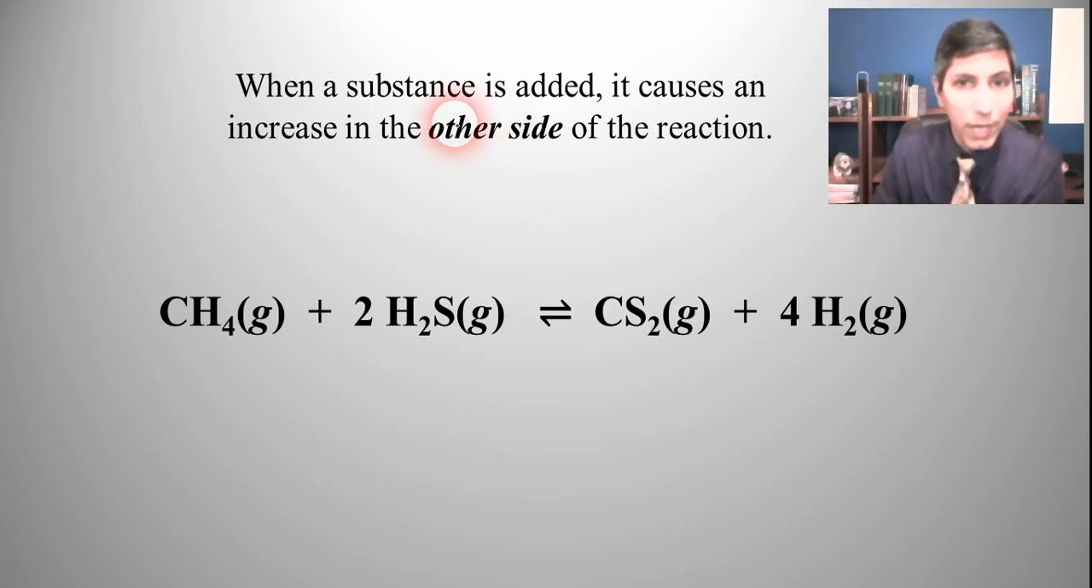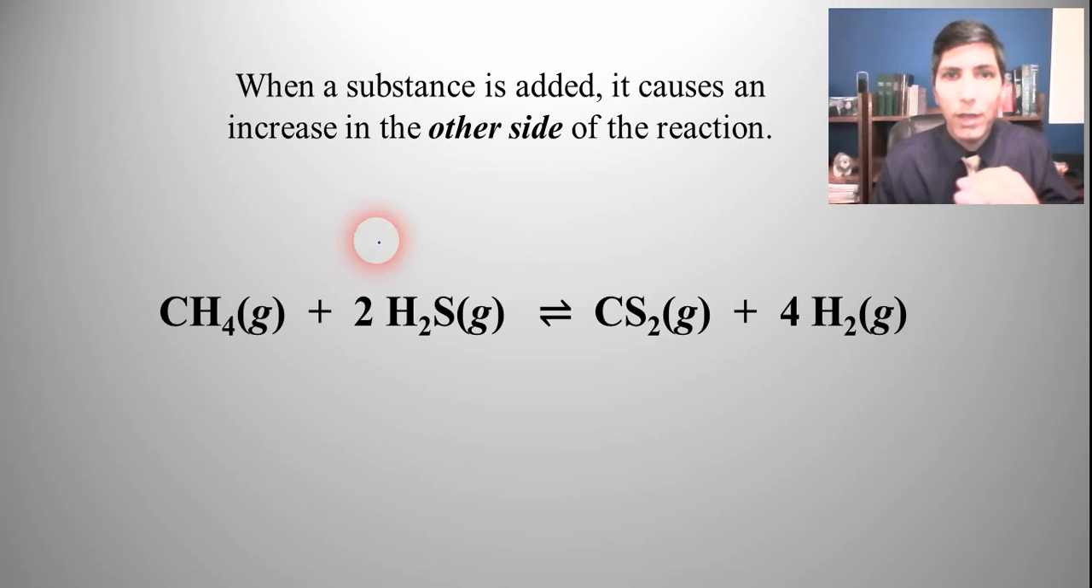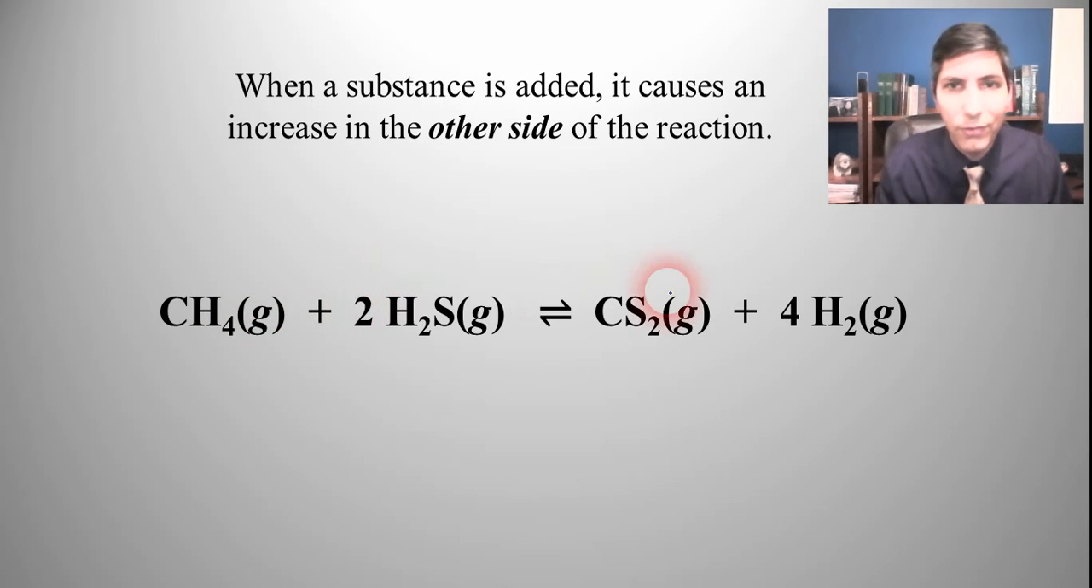So that means, for example, if we have this chemical reaction and it's at equilibrium, and we decide to toss in some CH4, some methane, it's going to cause an increase in the amount of carbon disulfide and in hydrogen. Or as we sometimes say, it shifts the equilibrium to the right, to the product side.